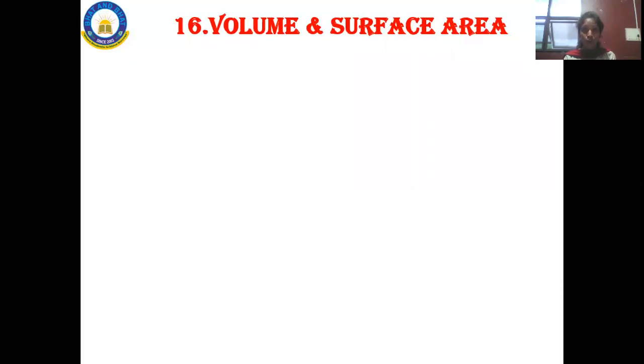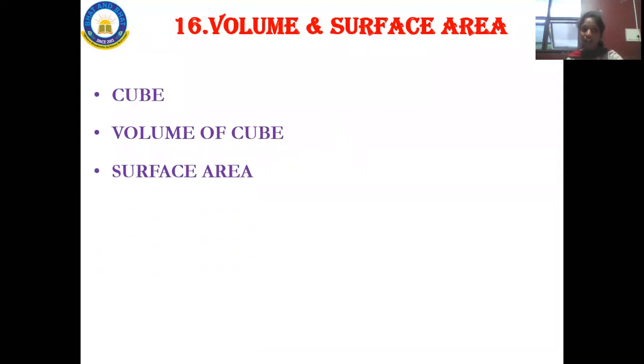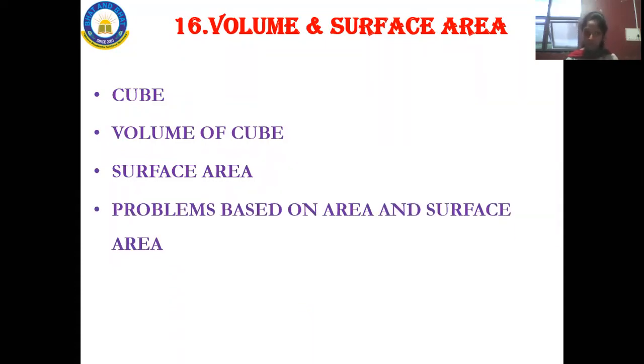Here you will be getting problems based on the formulas. The most important thing, you have to learn the formulas over here. So here you will be knowing about the cube, the meaning of cube, and we will be solving the problems based on cube and volume of cube. Everything you will be learning. Surface area, the meaning of surface area, and the problems based on the surface area. So these are the things that you will be studying in this chapter.